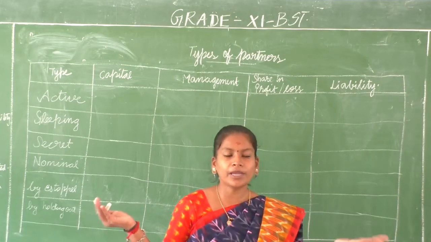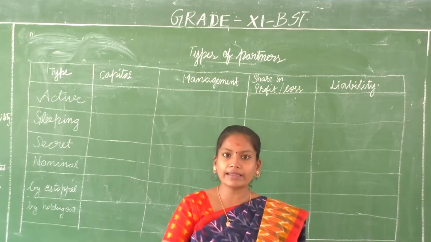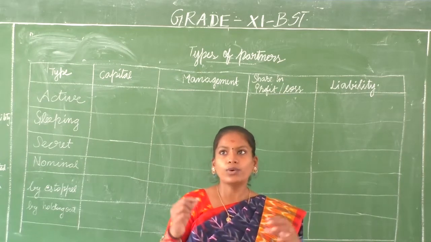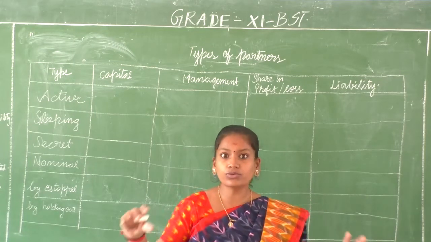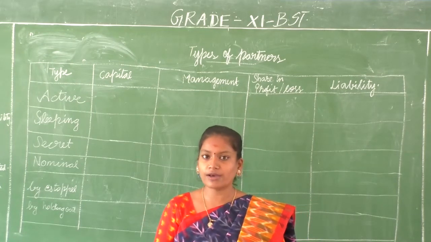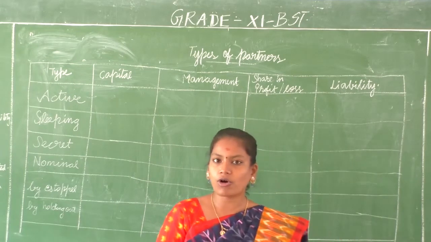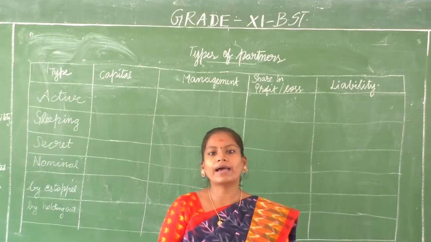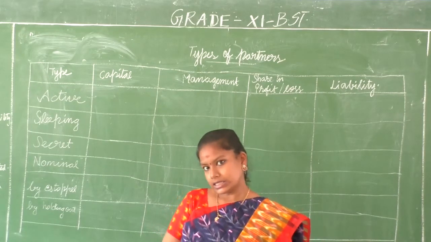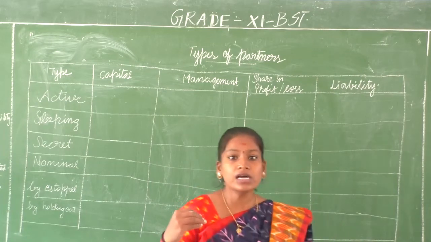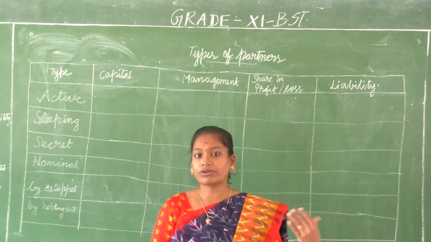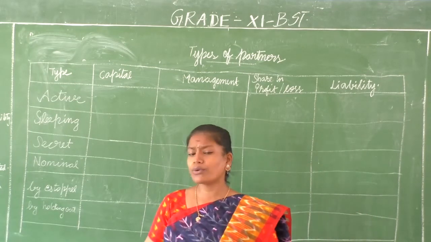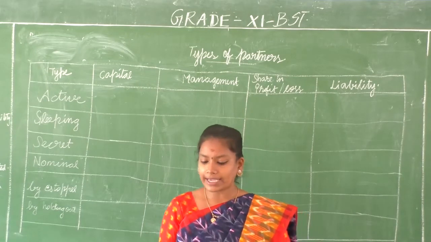What is partnership? Individuals who come together and bind themselves according to a legal document or a legal agreement, which lets them share profits and losses of a particular business, form what is called the partnership form of business organization, and it is governed by the Indian Partnership Act 1932. Yesterday we discussed the features, merits and limitations of partnership. Now we are discussing the types of partners.